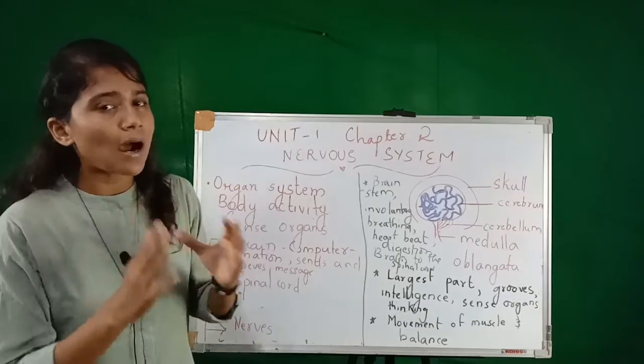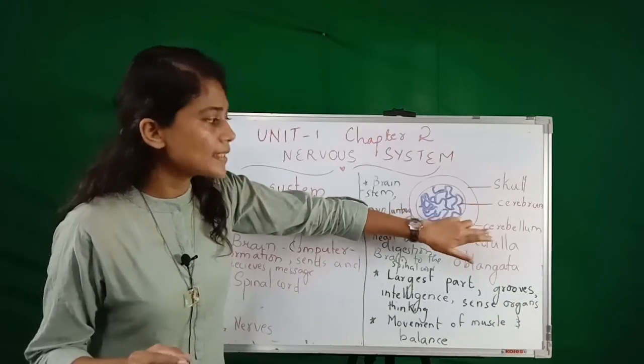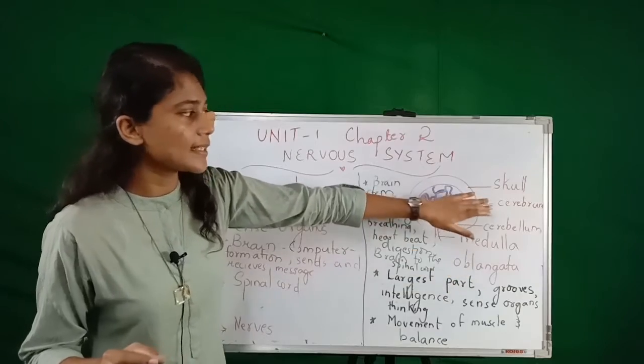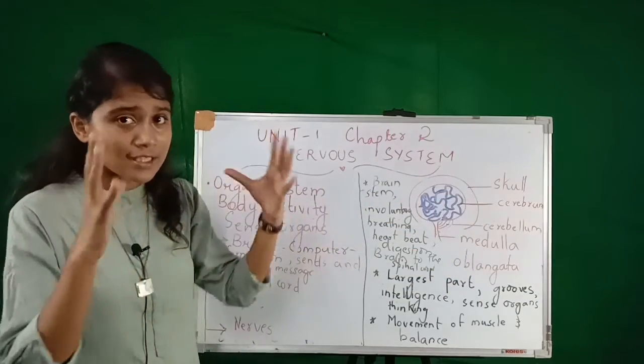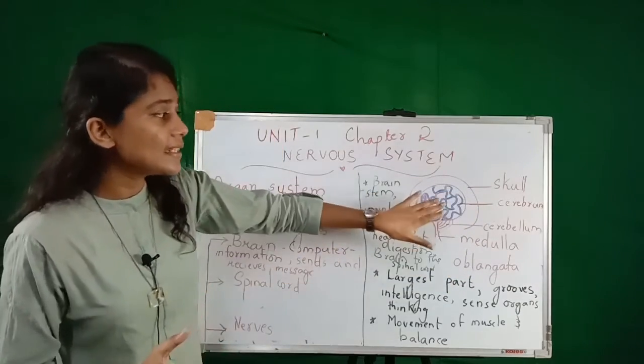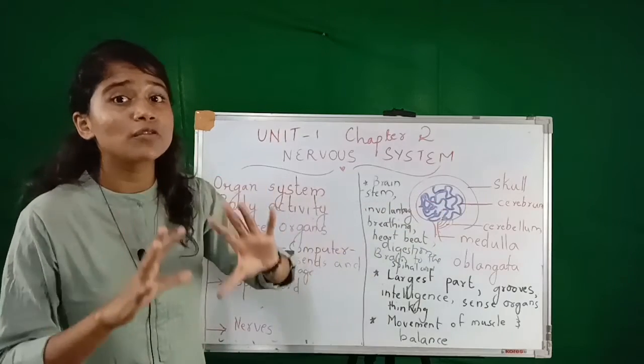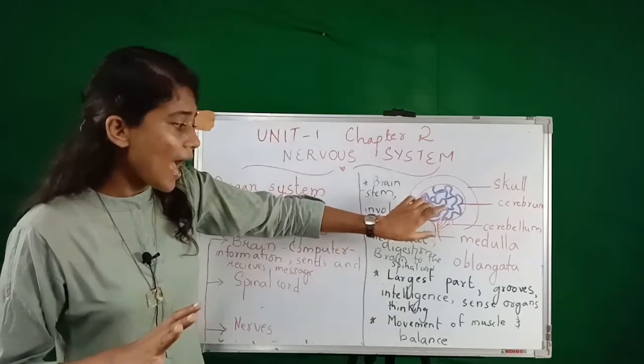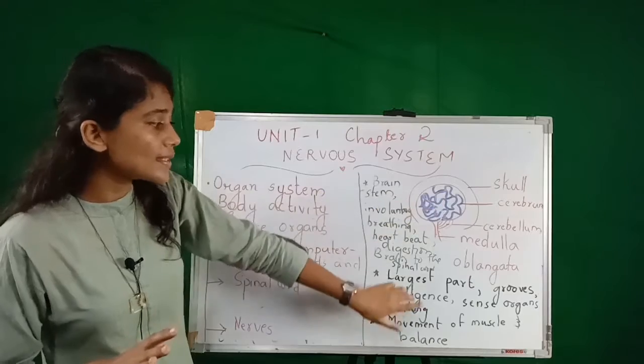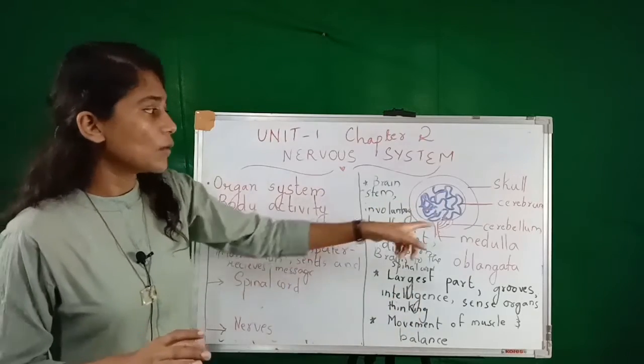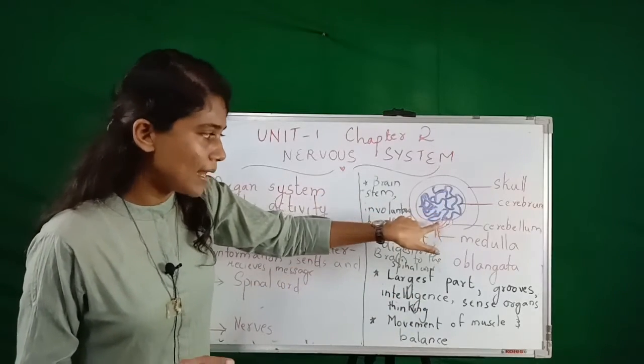So what are the three parts of the brain? Cerebrum, cerebellum and medulla oblongata. Cerebrum is the largest part of the brain, and it is the place where the information is stored, and it also controls the sense organs. Now the second part is cerebellum.